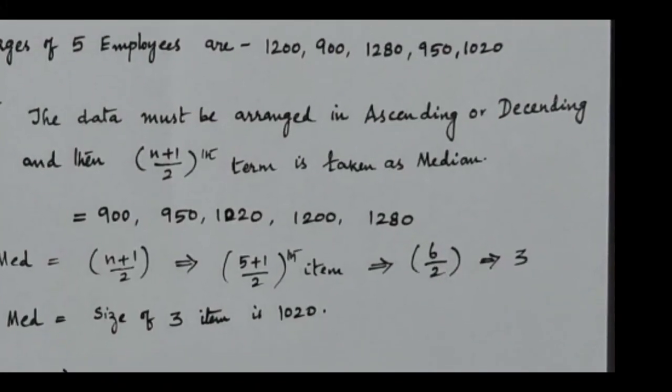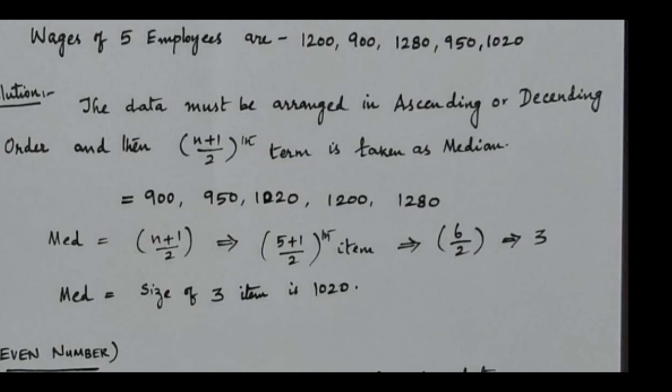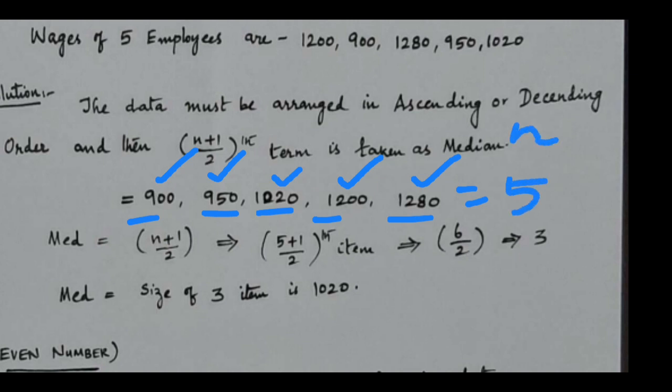When you arrange the data in ascending order, first 900, second, third, fourth, fifth. The ascending order is 900, 950, 1020, 1200, 1280. There are 5 employees given, so the total number n is equal to 5.